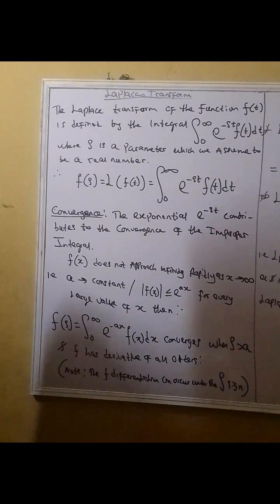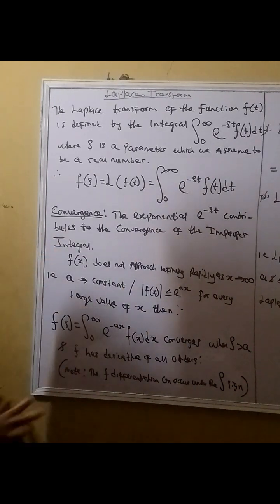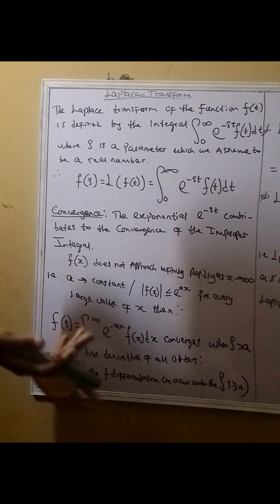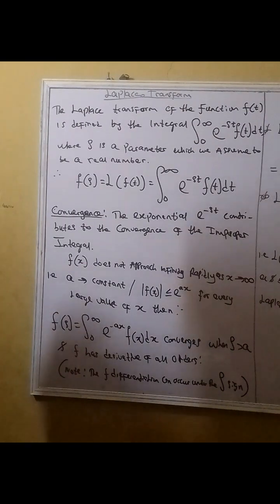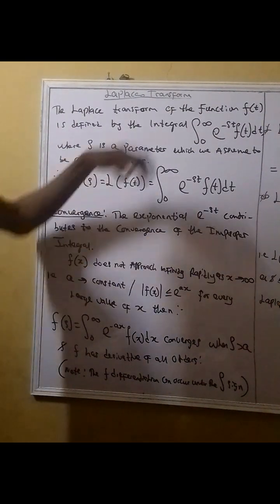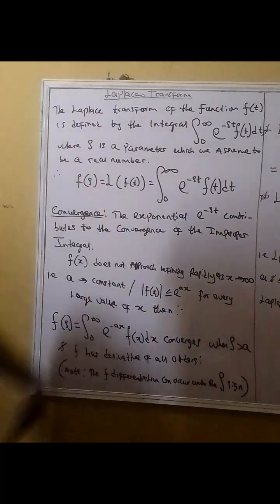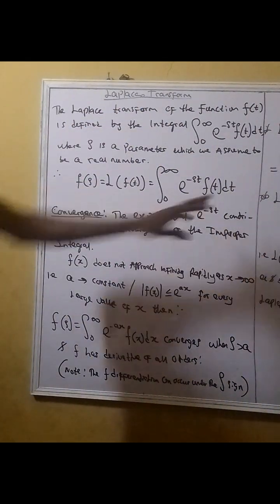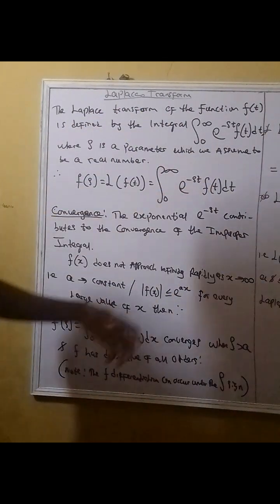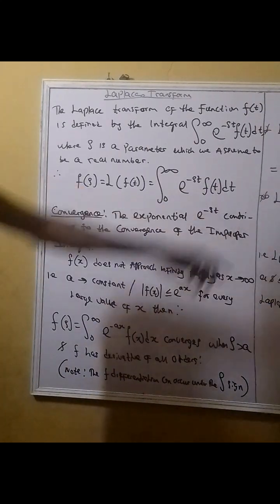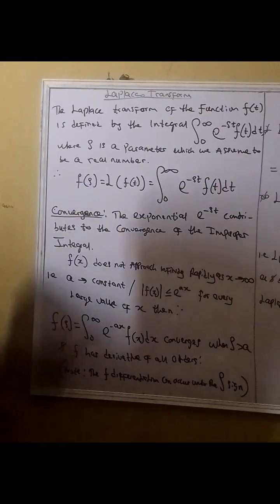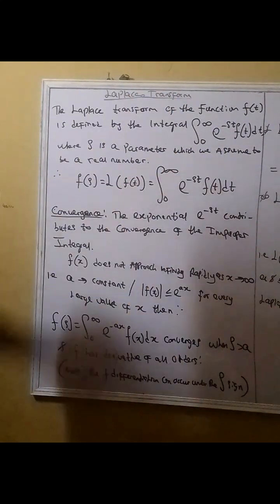Does the value converge to a normal number, or does it tend to infinity, meaning it has no solution, or has multiple values? Under the convergence of the Laplace transform, whenever it is convergent, that is when the expression can be real. If you look at the exponential function e raised to power negative st, it is the important aspect that contributes to the convergence of this improper integral.